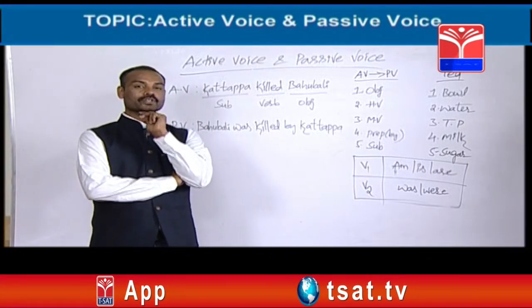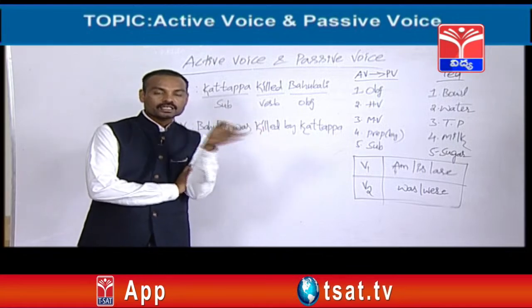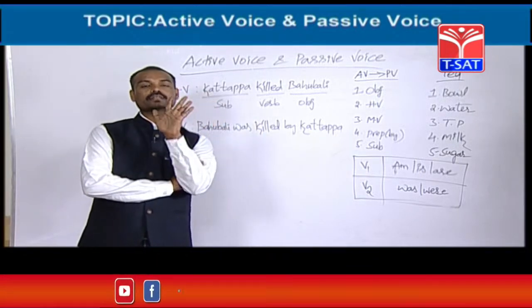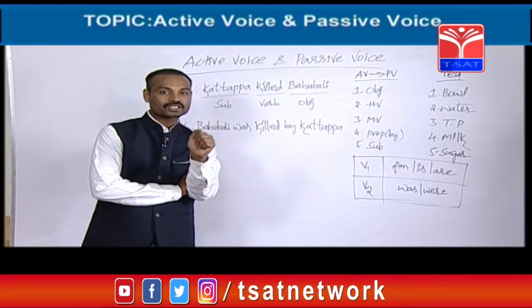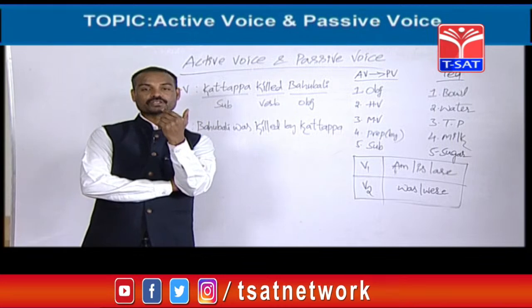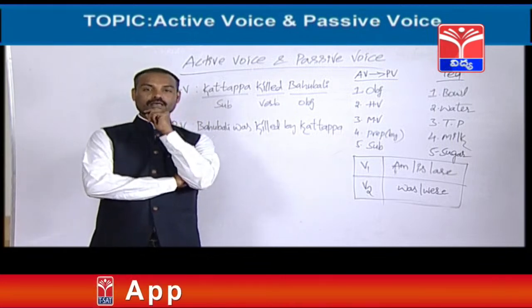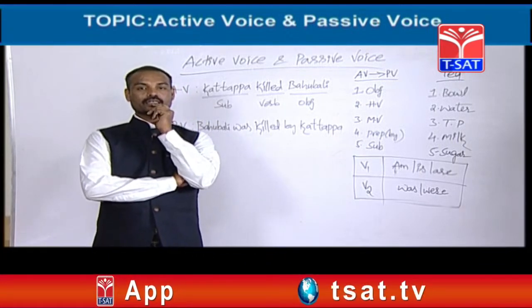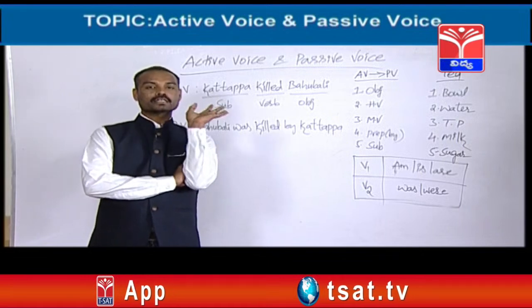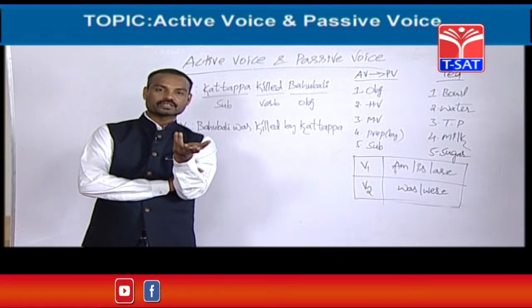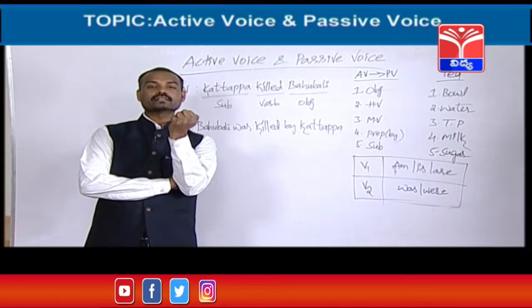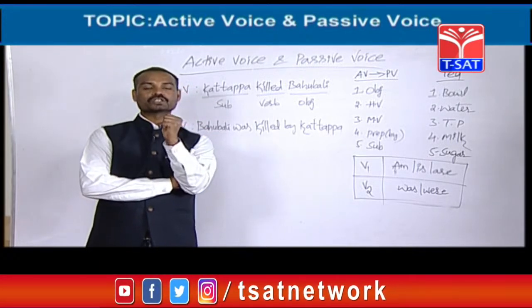Sir, you are telling us that whatever sentence starts with the object is called passive voice. That's fine, that's great. But we don't know which is called object. If we know what an object is, then we can easily understand that if any sentence starts with the object, that is called passive voice. We don't know what is object, sir. Please tell us the definition of object.